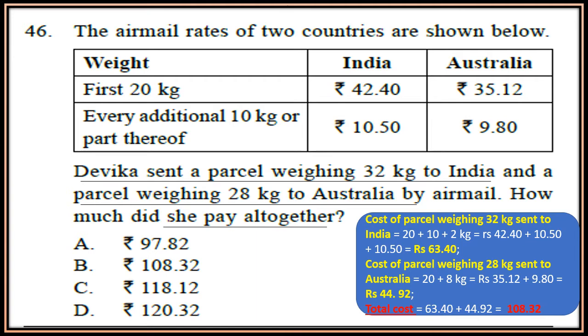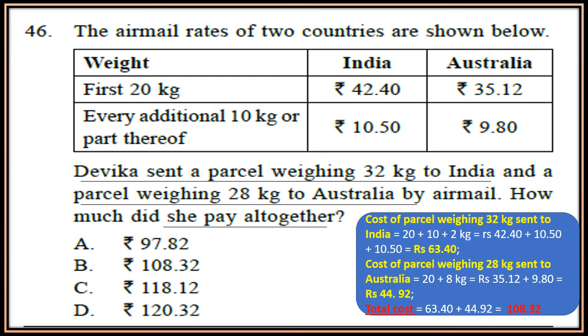So Devika sent a parcel weighing 32 kg to India and 28 kg to Australia. How much did she pay altogether? Now look at the solution on the right side. For the cost of the parcel weighing 32 kg sent to India, we break the weight according to the price: 20 plus 10 plus 2 kg.